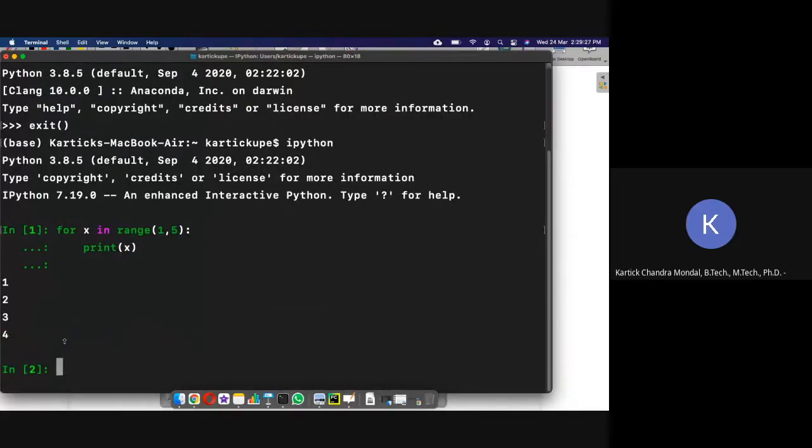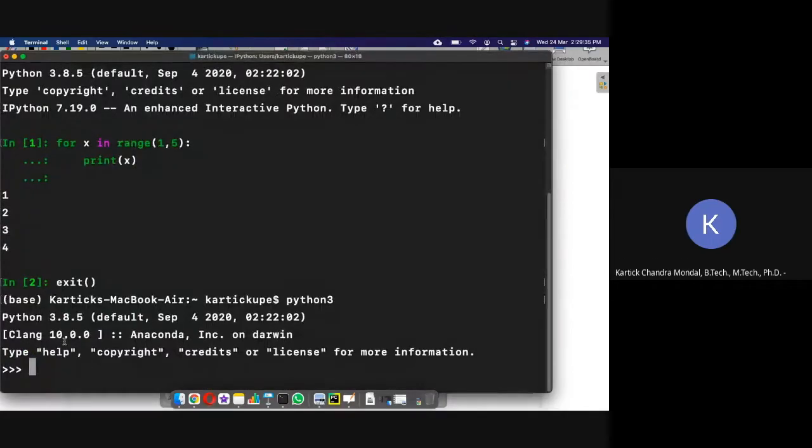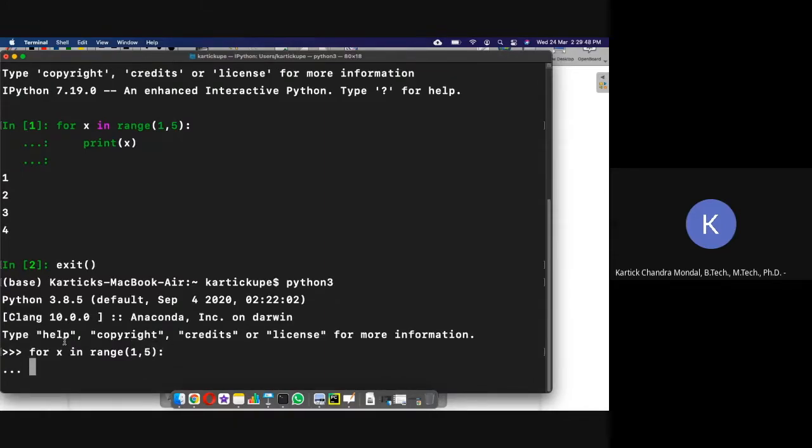If I write the same thing using Python 3 or Python, then see what happens: for x in range 1, 5. See here, this space is not given.